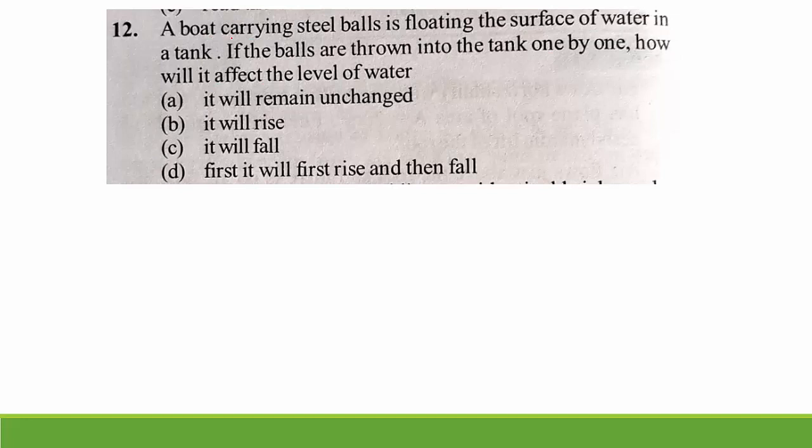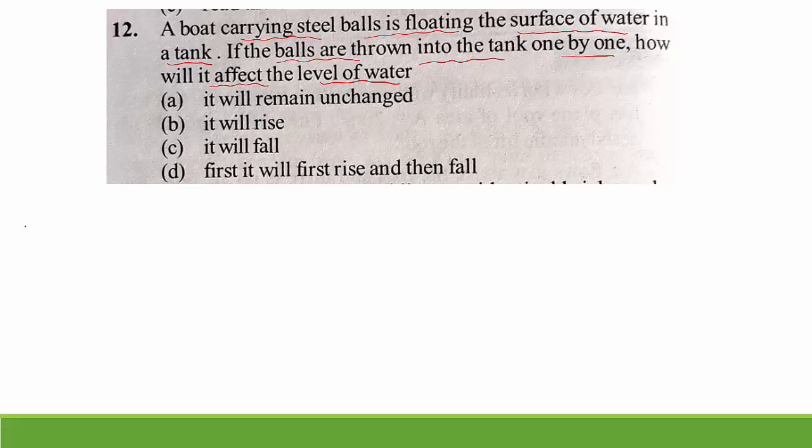12th question. A boat carrying steel balls is floating on the surface of water in a tank. If the balls are thrown into the tank one by one, how will it affect the level of the water? So here a boat carrying steel balls is floating on the surface of the water in the tank. If those balls are thrown into the tank one by one, how is it going to affect the level of the water? This is the question.